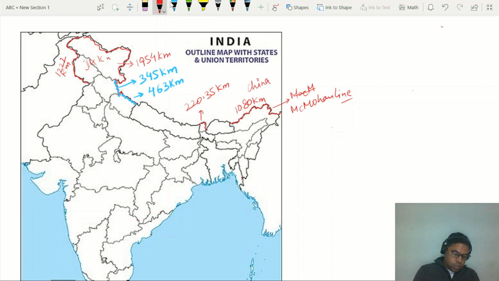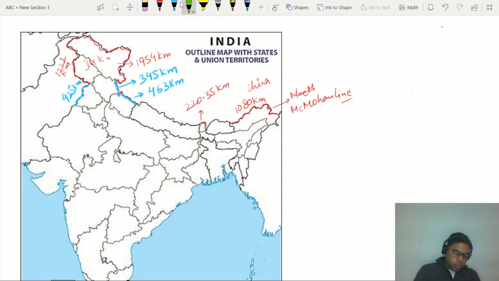Then this is Punjab, the border between India's Punjab and Pakistan. The border of Punjab is about 425 kilometer, right? Then after that there is a border with Rajasthan.